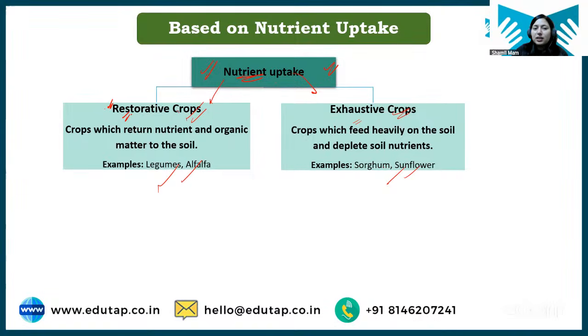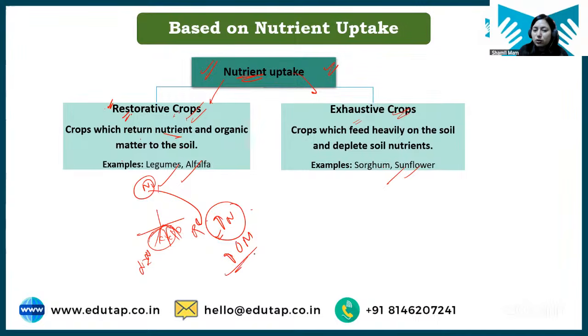What are restorative crops? These are crops which help in returning nutrient and organic matter to the soil. Now, examples I have told you, legumes. What happens in legumes? I have told you that they have root nodules where rhizobium resides, and this rhizobium helps in fixing atmospheric nitrogen, right? So when nitrogen is fixed in the root nodules, the legume is increasing nitrogen content in soil, right? And when this root decomposes, nitrogen content is increased, and organic matter will also increase, right? So restorative crops are basically those crops which help in returning nutrient back to the soil.